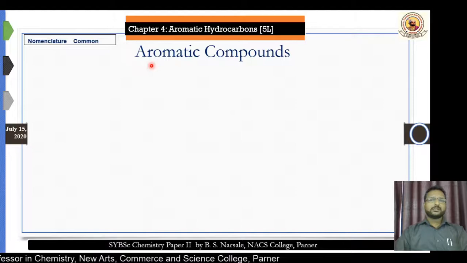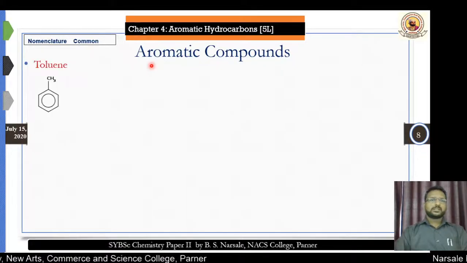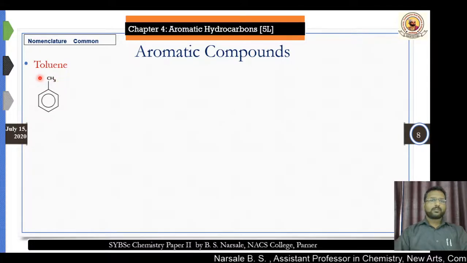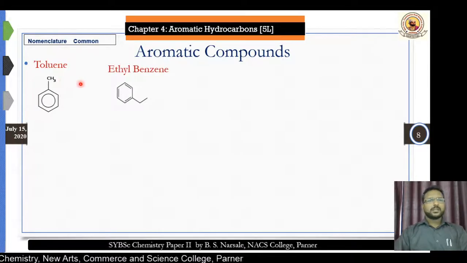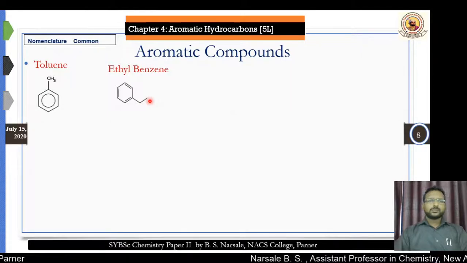So let's consider your first compound, the benzene which is attached to the CH3. This is a 7 carbon atom compound, and the common name given for this is toluene. Similarly, if we attach a CH2CH3 group rather than a CH3 group, then it is considered as ethyl benzene.